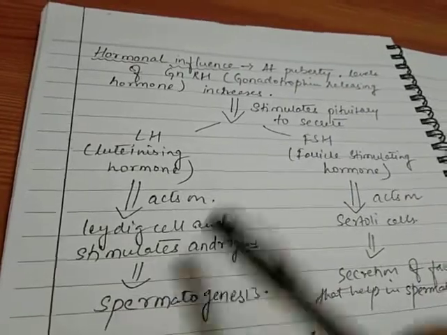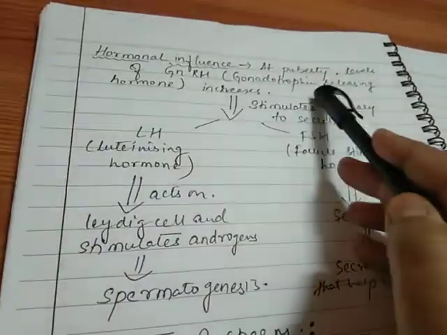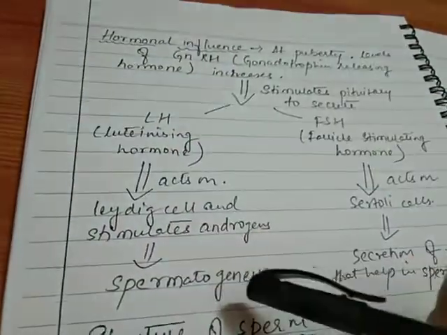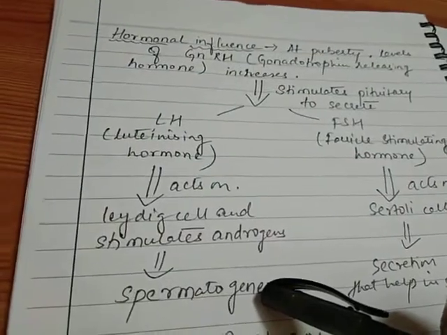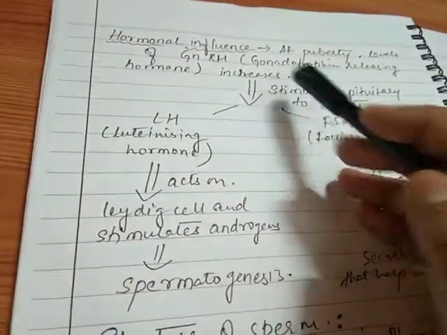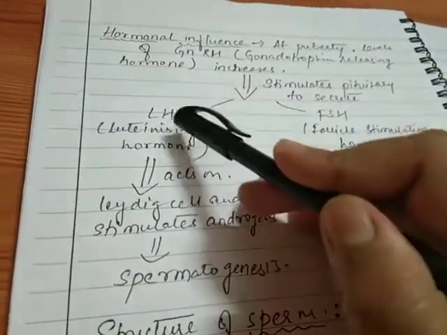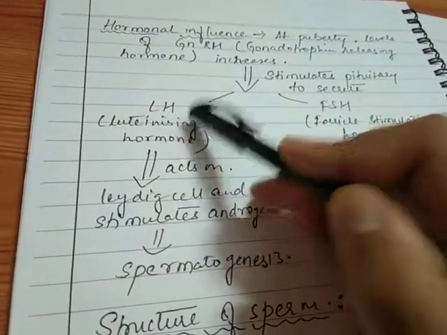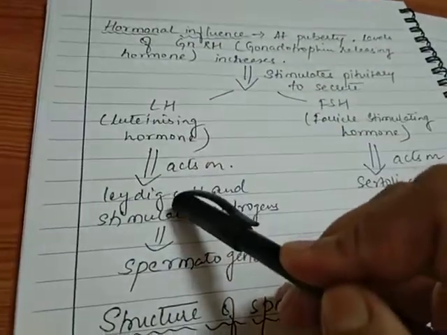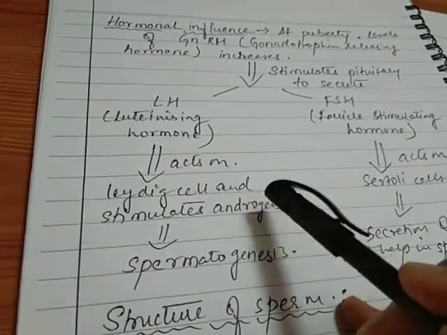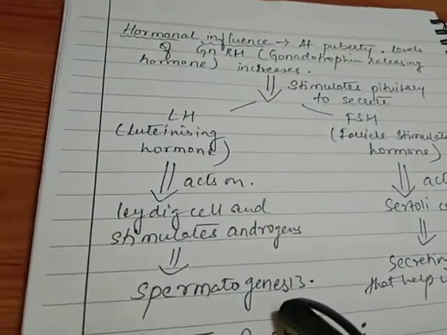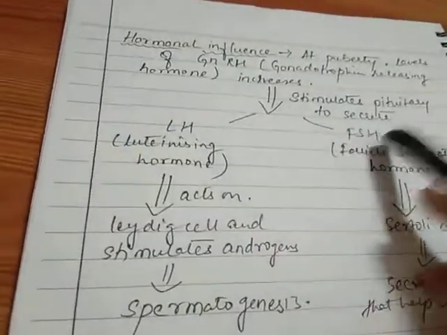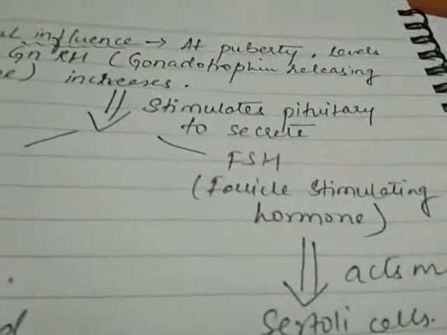So you can see that this gonadotrophin is responsible for the beginning of the process of spermatogenesis. It stimulates the pituitary, the pituitary stimulates the production of LH, LH acts on the Leydig cells, it stimulates the androgens, and finally the process begins. Now what about the FSH, follicle stimulating hormone?